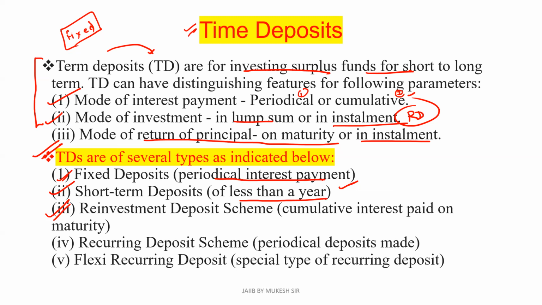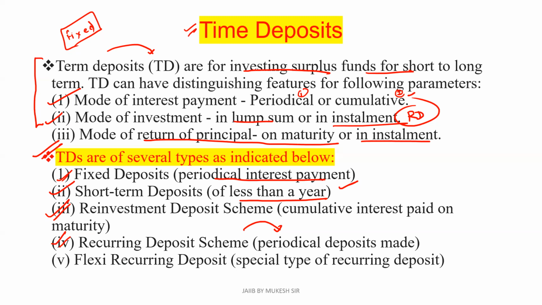Now move to the fourth one, that is the recurring deposit scheme, in which you have to pay periodic installments, that is monthly installments. Last one, the flexi recurring deposit, is a special type of recurring deposit in which, even if every month you are paying your installment of 5,000, if you want, you can pay more also. That is known as a flexi recurring deposit.